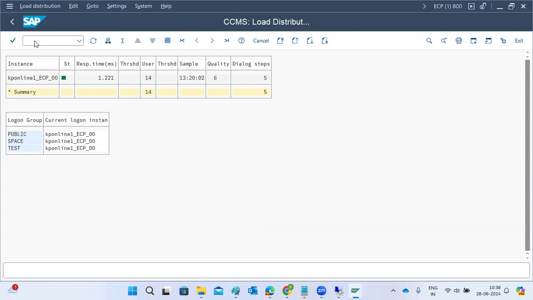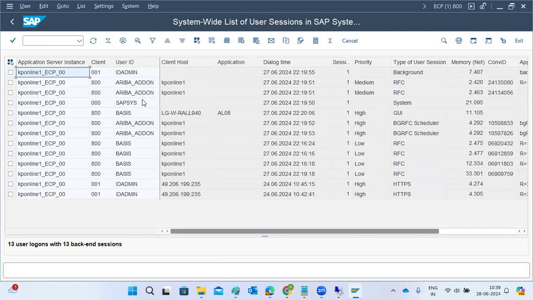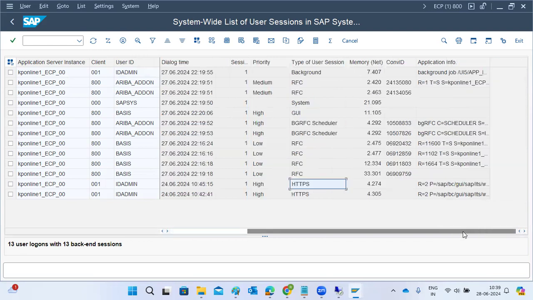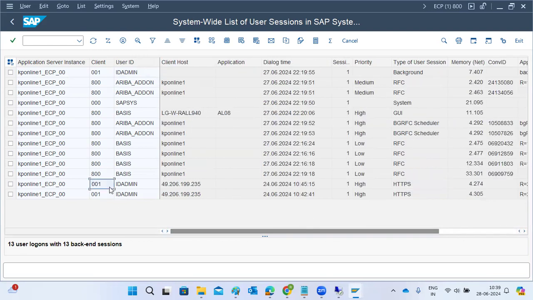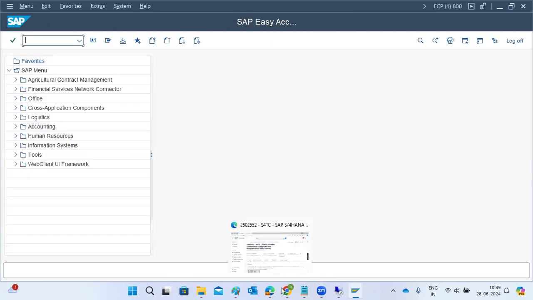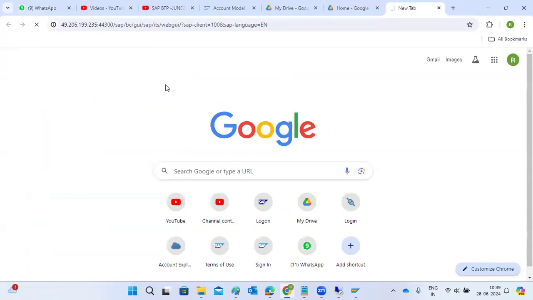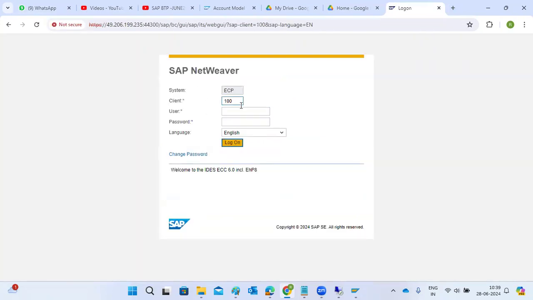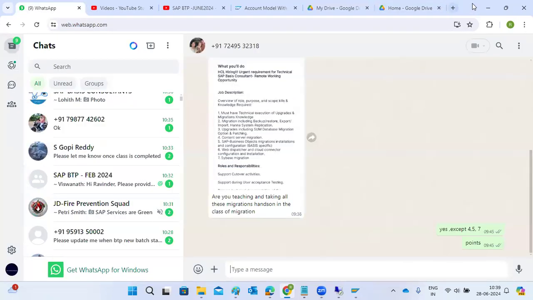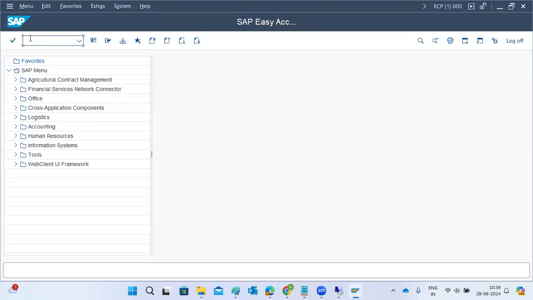If you go to AL08, what are the 14 users doing in the system here, right? So all are some Ariba related users, IDA related users here. Some background jobs are running, some RFC users, some GI users, some STPS users. Multiple people log in multiple ways. They will log into the SAP systems and do the work here, right? I will also connect through SAP GUI. So multiple ways we can connect to the SAP systems here, right?